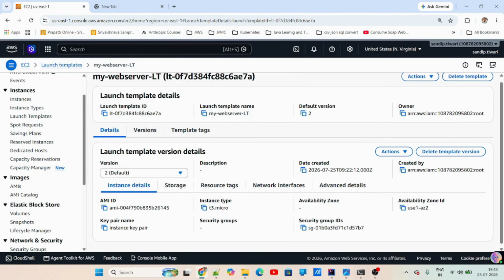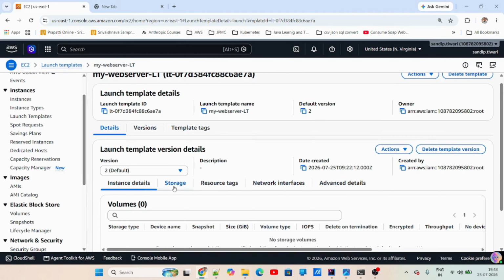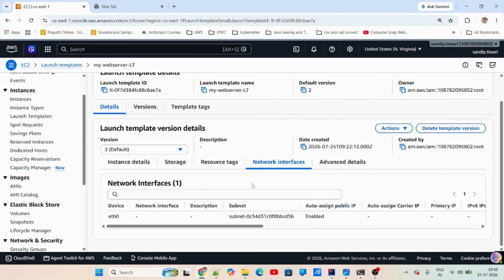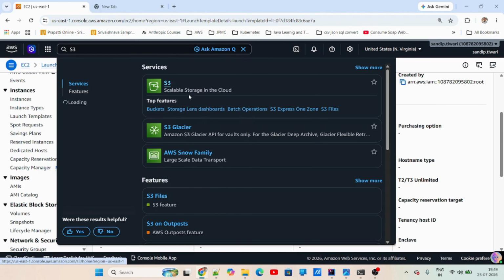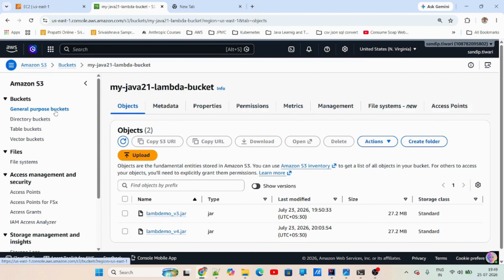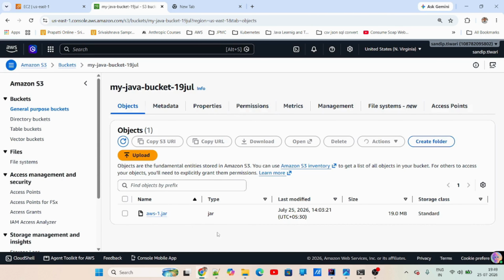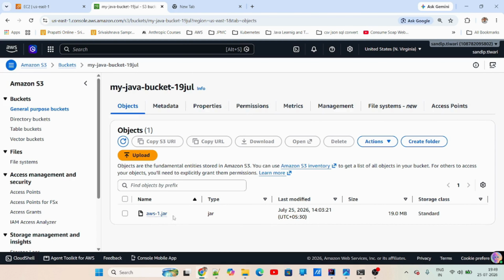This is what I'm going to use. Look here, I have set the security group, the instance type, storage as well, then resource tags, the network interfaces, and there are advanced details as well. I have provided this role as well, the instance profile role. What it does is fetch the code from S3. It is going to fetch this jar file, the code that I have shown you here. I have just created this jar and pushed it here.